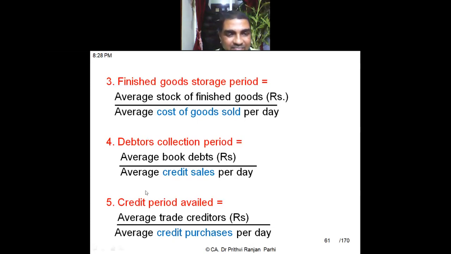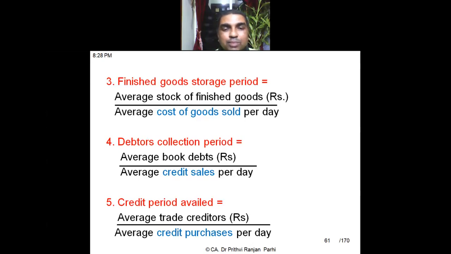Sir, are book debtors and normal debtors the same thing? Book debtors means trade debtors, book debts. Here I am referring to trade debt. There might be other kinds of debtors. Let us say someone has purchased your fixed assets. He is also a debtor, but he is not a book debtor, not a trade debtor. He is a different kind of debtor. Here, book debt means the debtor who has purchased goods or availed some kind of services from the company.